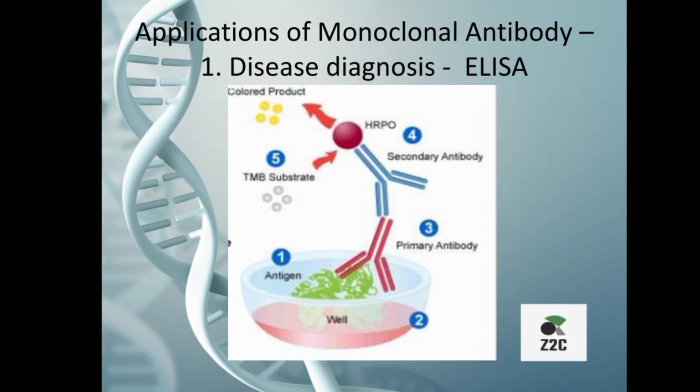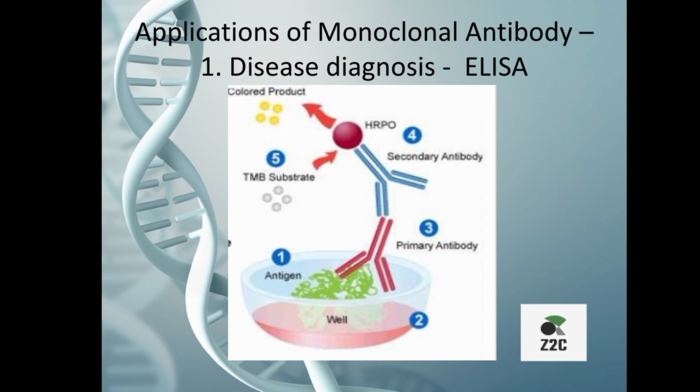Applications of monoclonal antibody. In disease diagnosis, let's take ELISA as an example. The monoclonal antibody is attached to the plastic dish called a well. The antigen is added and washed to remove the unbound antigen. The second monoclonal antibody is added to the well. If the specific antigen is attached to the first, the second monoclonal antibody will bind, attaching the enzyme to the surface of the dish.